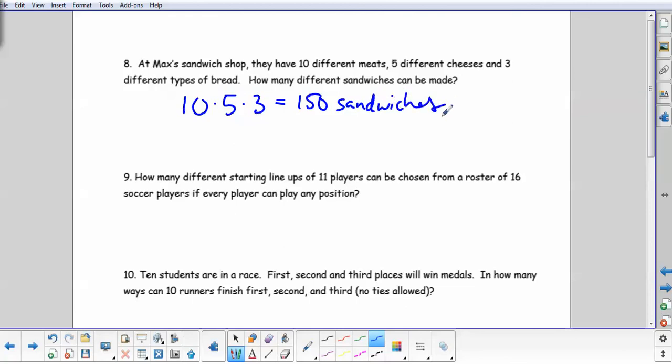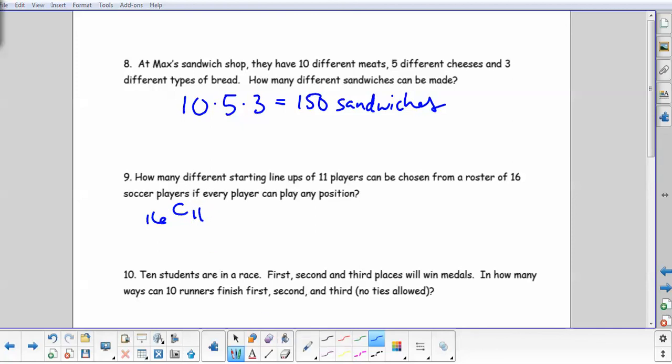How many different starting lineups of 11 players can be chosen from a roster of 16 players if every player can play any position? If they can choose any position, then the order doesn't matter, and it's going to be a combination. So it would be 16 C 11. We're choosing 11 out of 16.